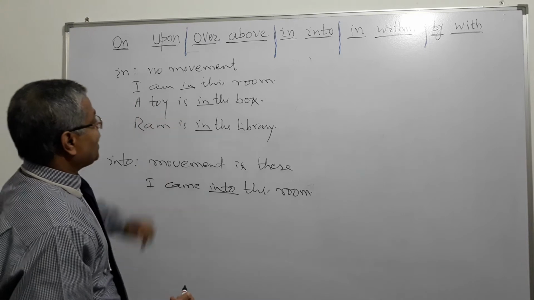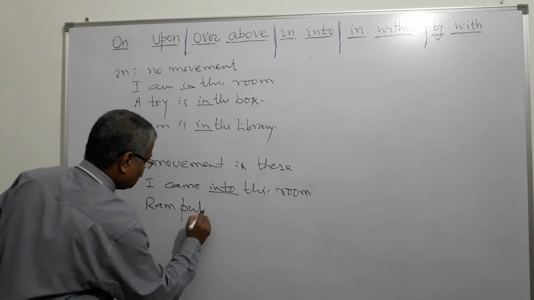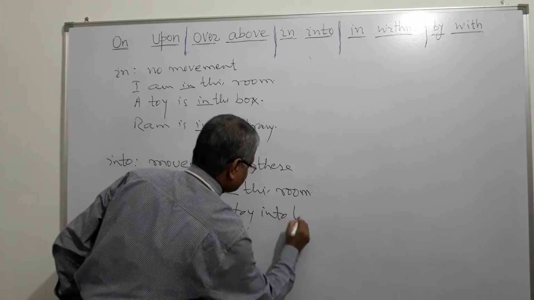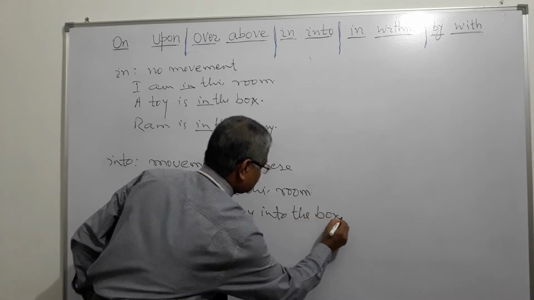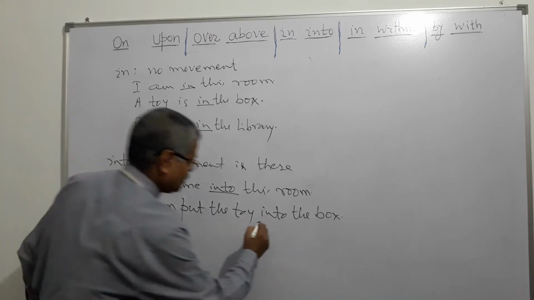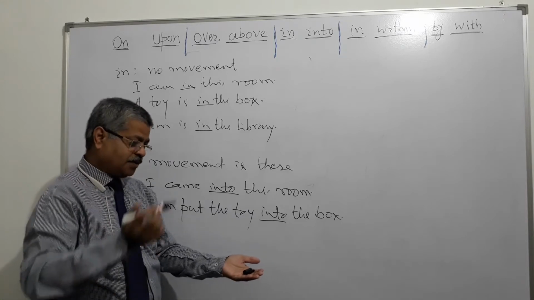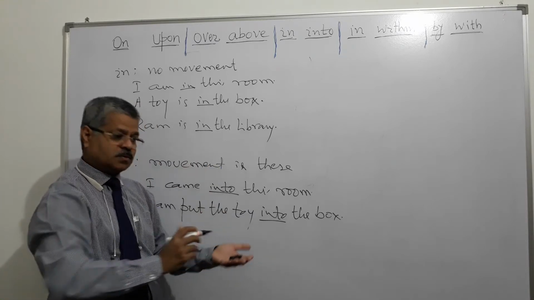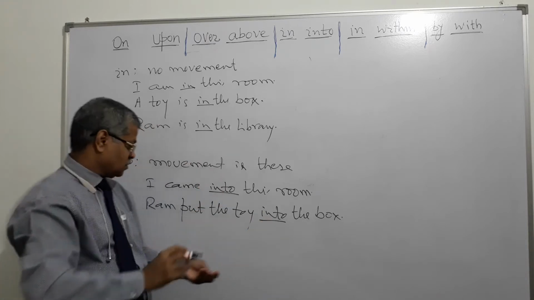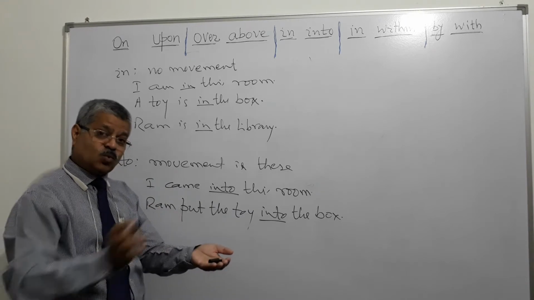Second one, a toy is in the box. Ram put the toy into the box, right? So when Ram is putting the toy in the box, there is movement. This is the box, this is the toy I am putting. Ram is putting the toy into the box. So when Ram is putting, there is a movement in the course of putting it into the box.